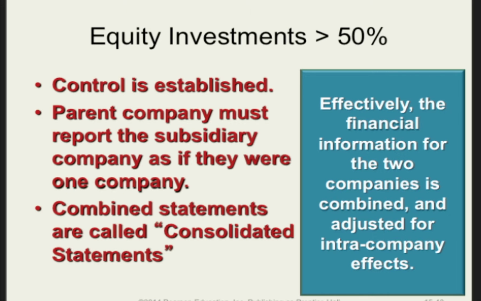The process for consolidating the financial statements for parent and subsidiary companies is actually quite complex. It involves making a series of adjustments to eliminate and adjust balances that would otherwise appear to be confusing if they appeared on the consolidated financial statements. Unless you're actually going into accounting as your major and expect to take the advanced accounting class, this is an area of accounting that you probably shouldn't have to worry about going into too deeply at this point.